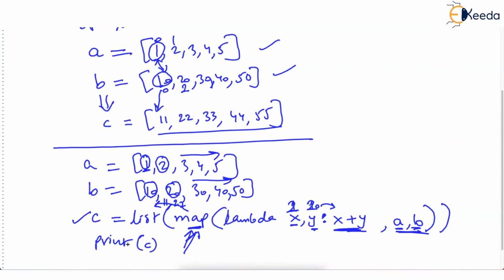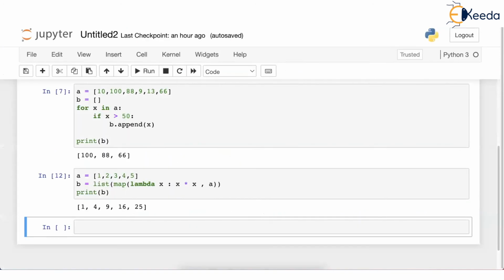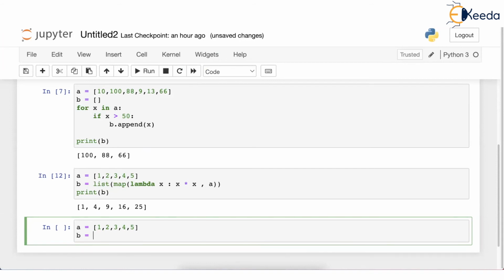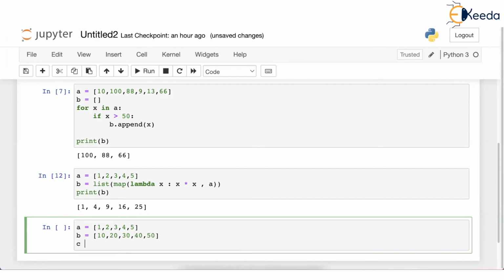So that was the problem actually. Let's go to Jupyter Notebook. Just see this. Suppose I have A equal to 1, 2, 3, 4, 5, and let's say I have B equal to 10, 20, 30, 40, 50. Now I am saying C, you should become a list.